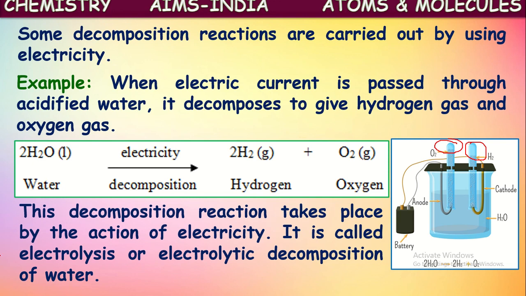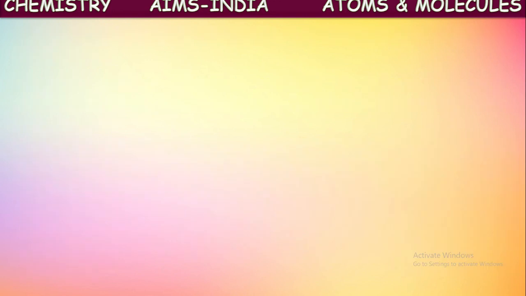Electro means electricity. Lysis means splitting. So the splitting of water into hydrogen and oxygen is occurring in the presence of electricity. This is called electrolysis of water. Okay. So this is a decomposition reaction which is occurring in the presence of electricity.